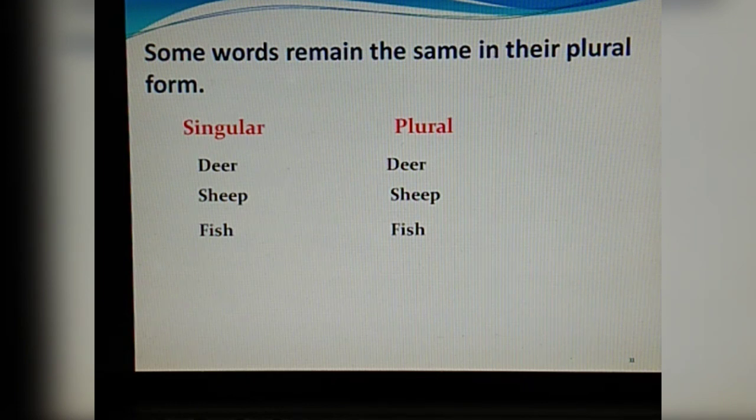Some words remain the same in their plural form. For example, if I say a deer, that means a single deer, one deer. But even if we have to tell it in a plural form, suppose there are more than one deer, it will remain deer only. Similarly, sheep will remain sheep, fish will remain fish.